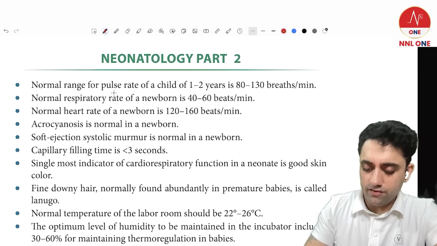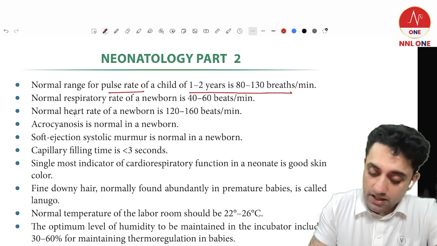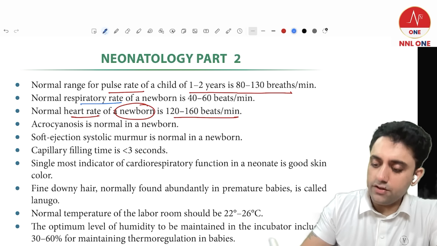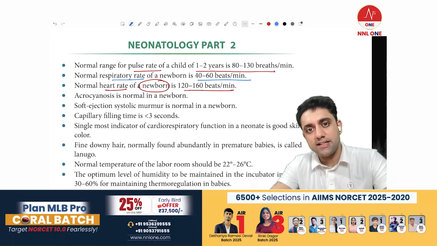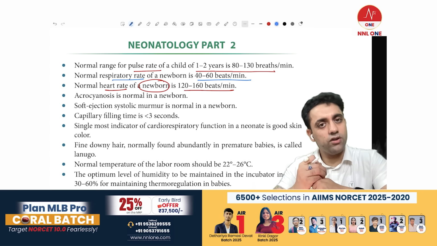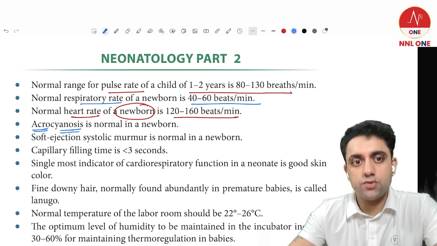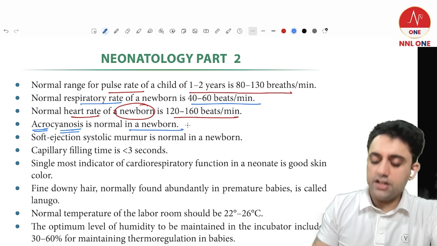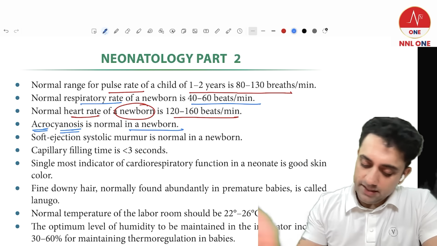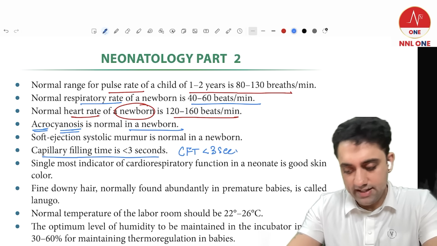Next, what's the normal heart rate of a newborn? The normal heart rate of a 1 to 2-year-old baby is 80 to 130 beats per minute, but the heart rate of a newborn is important, that is 120 to 160 beats per minute. The normal respiratory rate of a newborn also is important, that is 40 to 60 per minute. Number 2, very importantly, acrocyanosis. Do you see acrocyanosis in a newborn? Yes, we can see. Acro means periphery and cyanosis means bluish discoloration. So acrocyanosis is one of the conditions in a newborn which looks abnormal. You might admit the child, but it is normal, that you should know. The capillary filling time, CFT, usually is less than 3 seconds. That is one thing you should know.